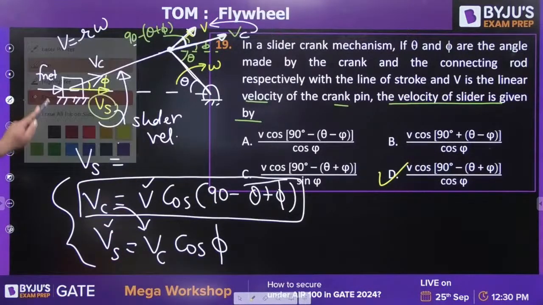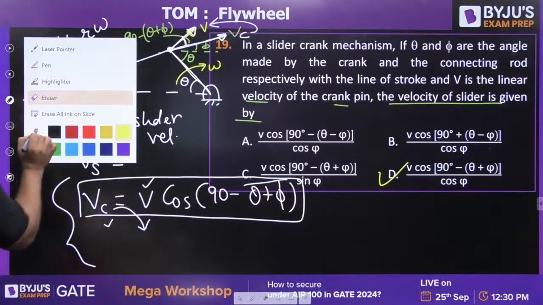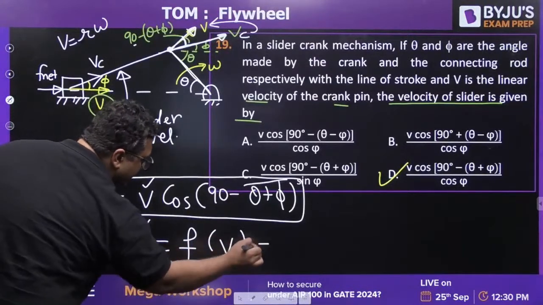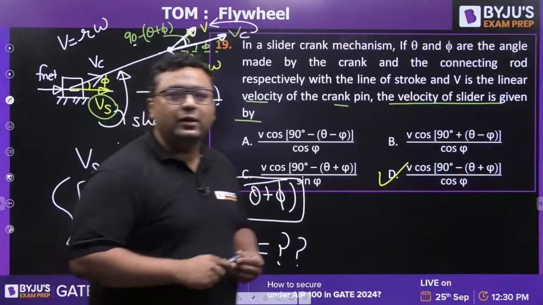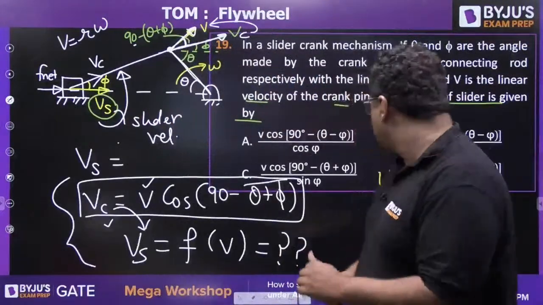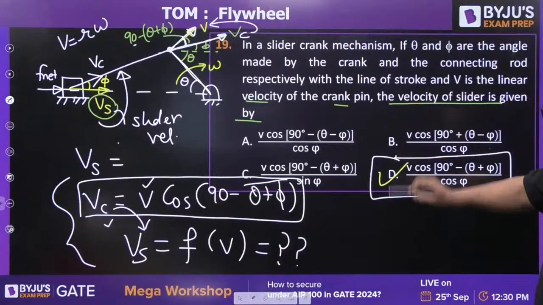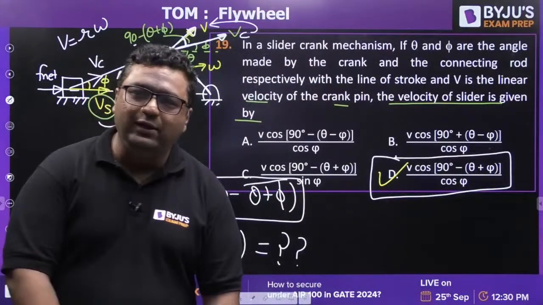Yes. So you just need to find out the V slider in terms of V. That is what is asked in the question. I feel now you will solve it. Yes, D is the right answer. V cos 90 minus theta plus phi by cos phi. Very good, Kenil, Rishikesh, very good.